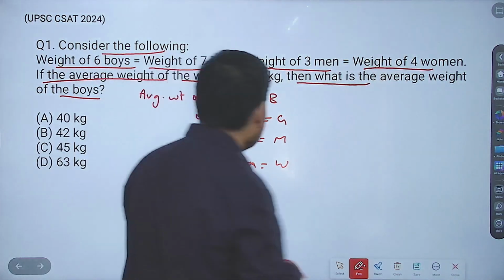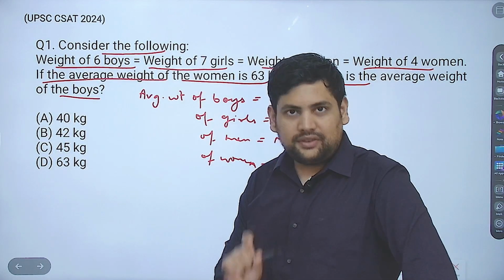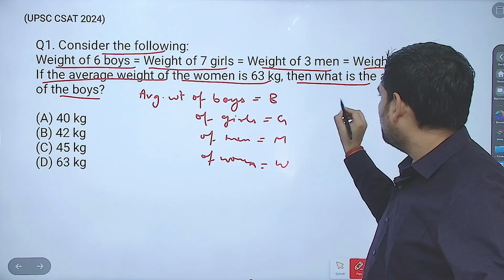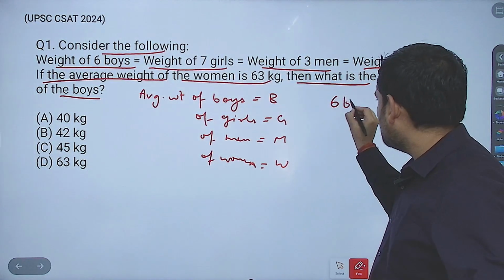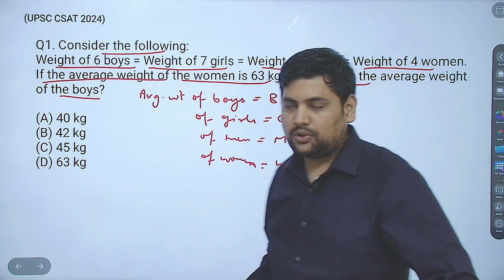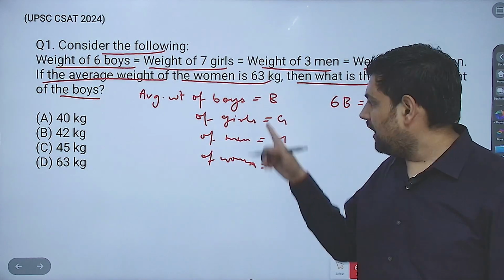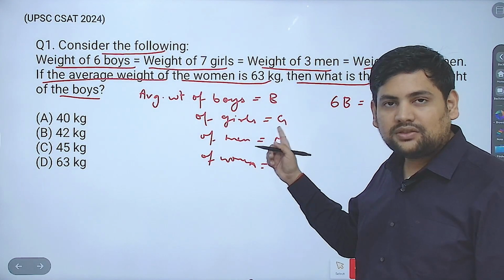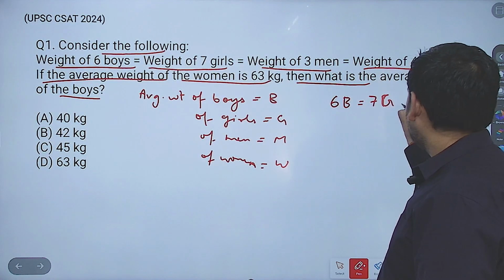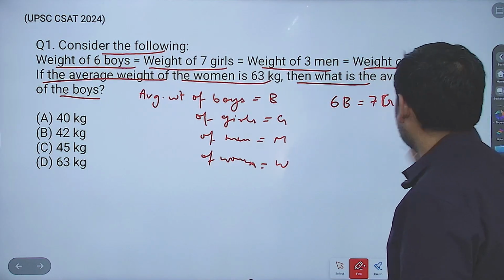Now, according to this, see, weight of 6 boys will be what? Sum is equal to average into number. Now, average of 6 boys. What is the average weight of boys? B. Now, into 6. So, 6B is the sum of the weight of 6 boys. Now, this is given equivalent to weight of 7 girls. 7 girls means average is G, and how many are there for this average? 7. So, this becomes equal to 7G. Then next is equal to 3M similarly, and next is equal to 4W similarly.